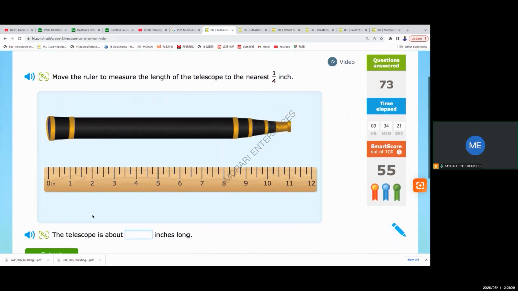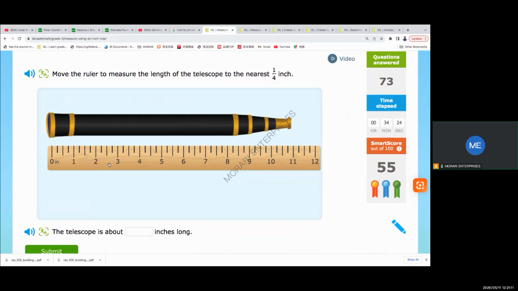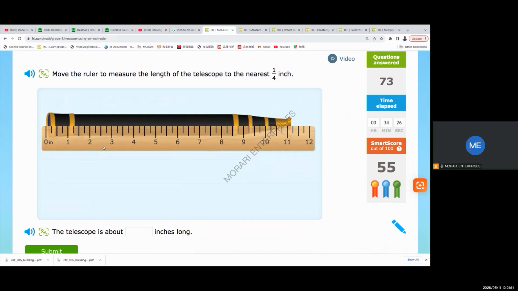And then this is a telescope. Ooh, we can use a telescope to see objects that are very, very far away. Okay, so at the end here, good. So we get here to about 11 1/4, since we have 4 spaces between 11 and 12. So that's a quarter, that's 2 quarters, or a half, and that's 3 quarters, and that's 12. So 11 1/4 inches long.